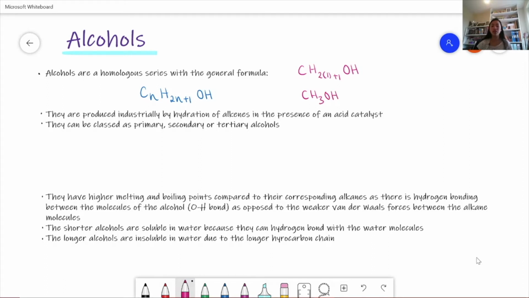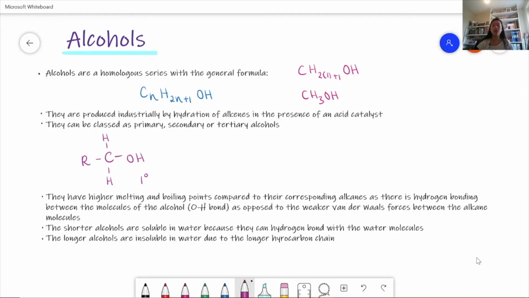Alcohols are produced industrially by hydration of alkenes in the presence of an acid catalyst, and they can be classed as primary, secondary, or tertiary alcohols. So for primary alcohols, the carbon which is attached to the OH only is attached to one alkyl group. So we have the carbon and the OH, and the carbon is attached to another two hydrogens and only one alkyl group, which is what the R stands for. So this is a primary alcohol.